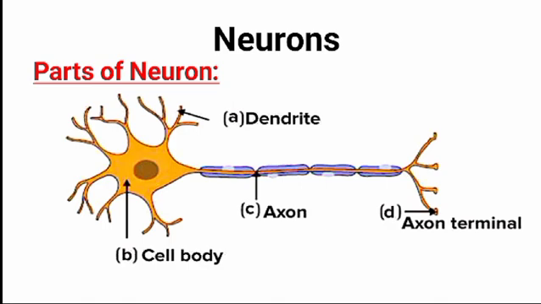B is cell body. Now the main portion of the neuron is called the cell body. In the center of the cell body is the nucleus of the cell, where the chromosomes that contain all of the genetic material are stored. This is also the part of the cell that creates mRNA for cell replication, and the cell body relays the information down to the axon.